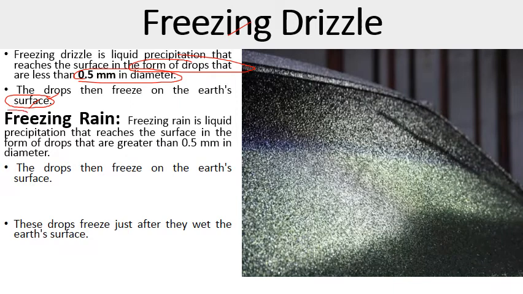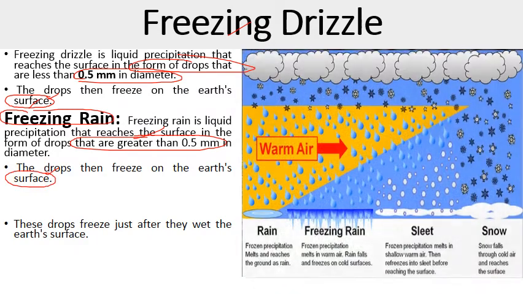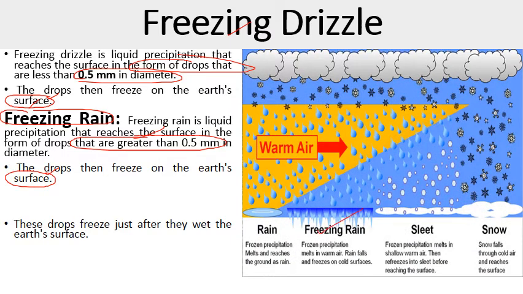Next form of precipitation is freezing rain. Freezing rain is liquid precipitation that reaches the Earth's surface, and the size of the drops is greater than 0.5 millimeter. So the size of the drops is larger than the size of drizzle. The drops then freeze on the Earth's surface. So freezing rain is frozen precipitation that melts in warm air. The rain falls and freezes on the cold surface. As soon as it reaches the Earth's surface, it freezes again.